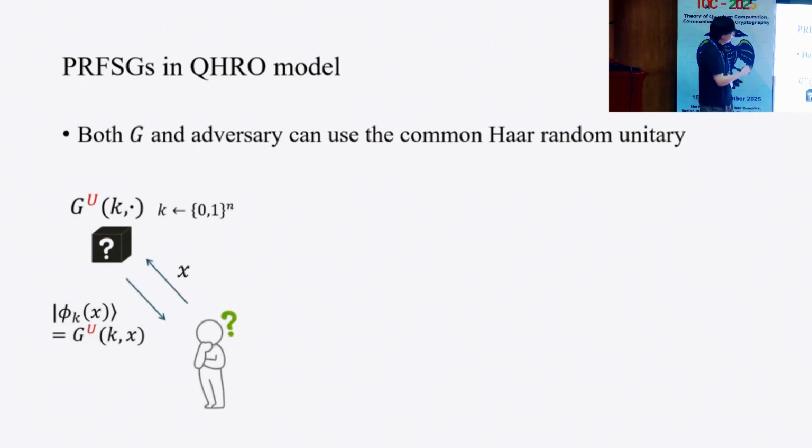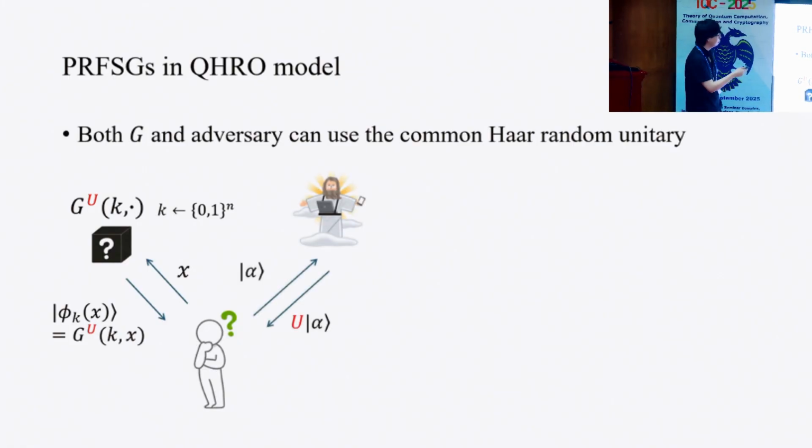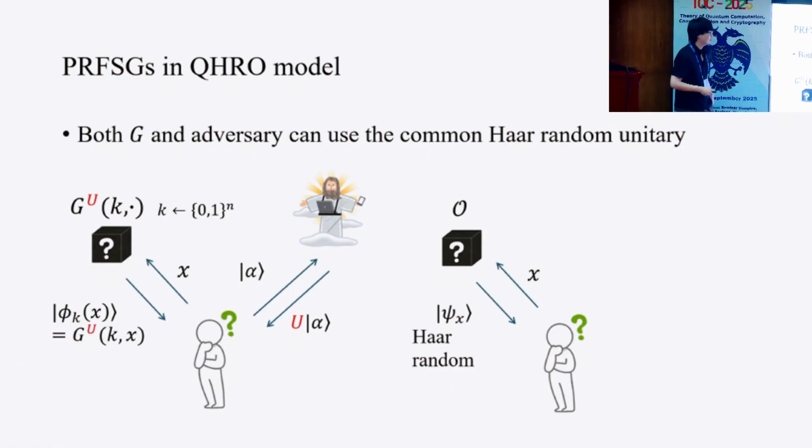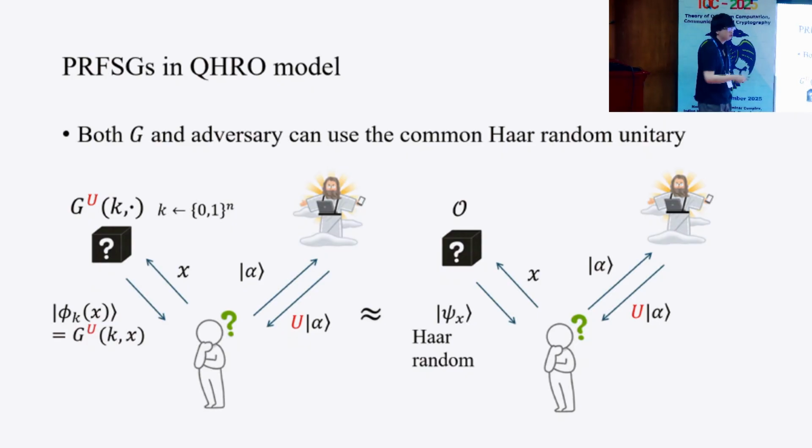The adversary can query the generation algorithm. The generation algorithm can use the common Haar random unitary, and the adversary can also query this common Haar random unitary U. Even if we replace this generation oracle with the ideal one, and the adversary can also query the common Haar random unitary, we declare that these two situations are computationally indistinguishable.